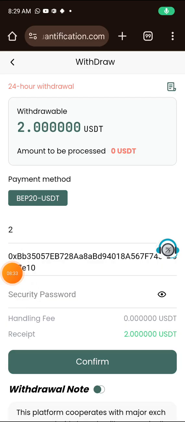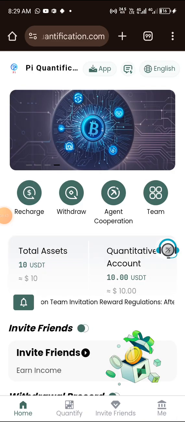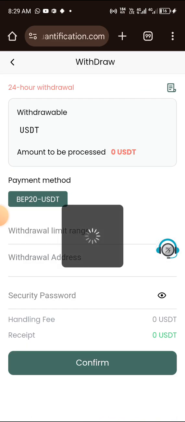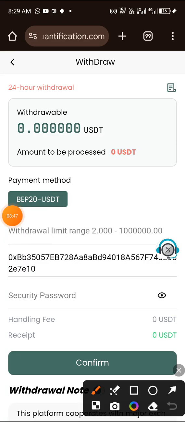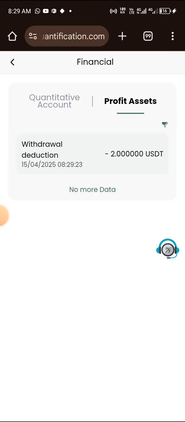I have input the amount I want to withdraw and the withdrawal address. Then I'm going to input my security password and click on confirm. So withdraw success right now. I have withdrawn successfully. Let me show it to you here. Click on here to see the withdrawal history. You can see the withdrawal deduction right here.